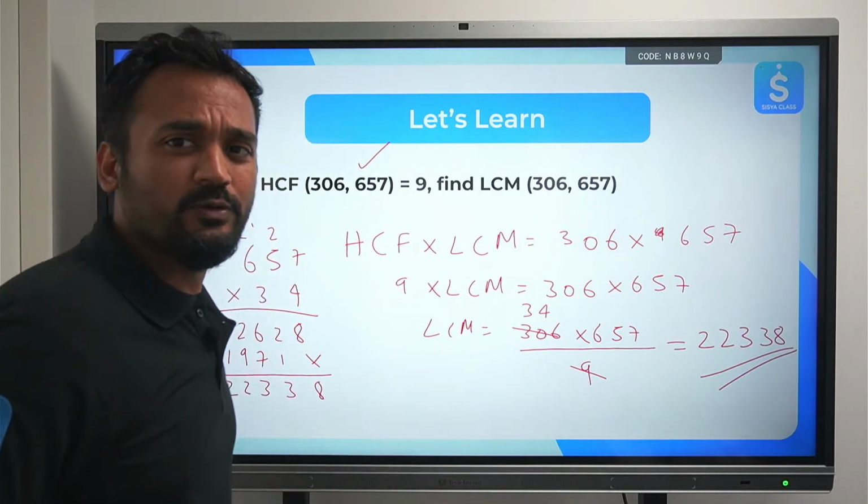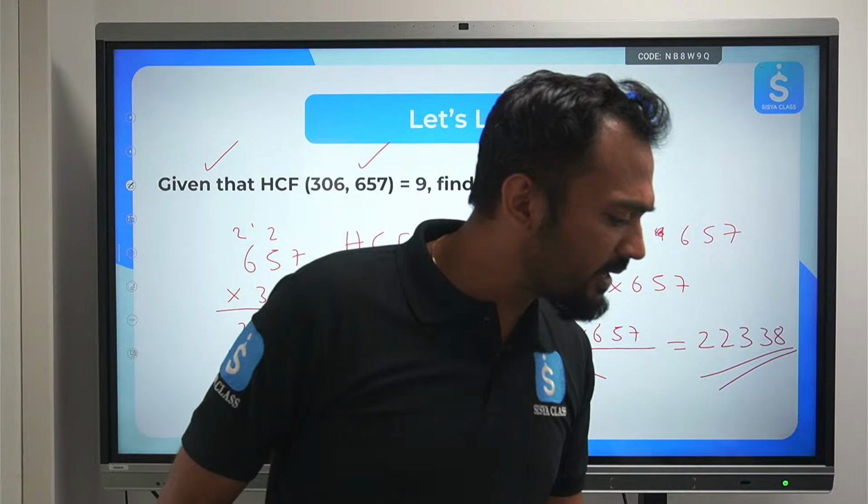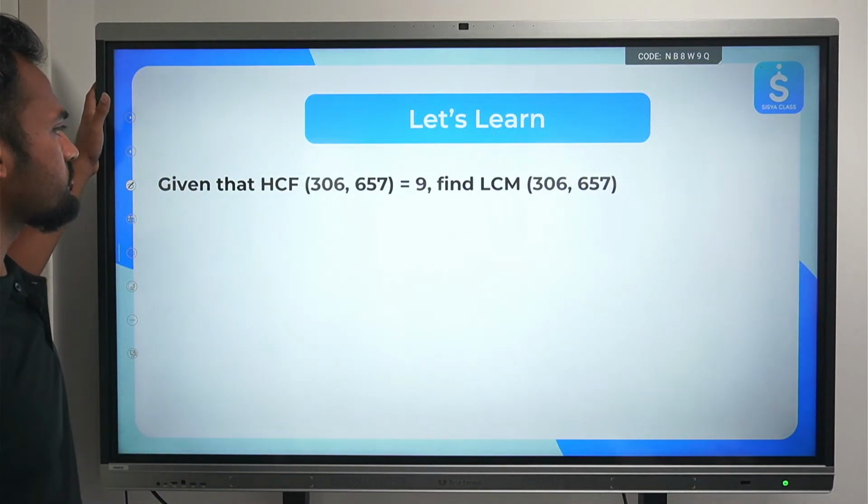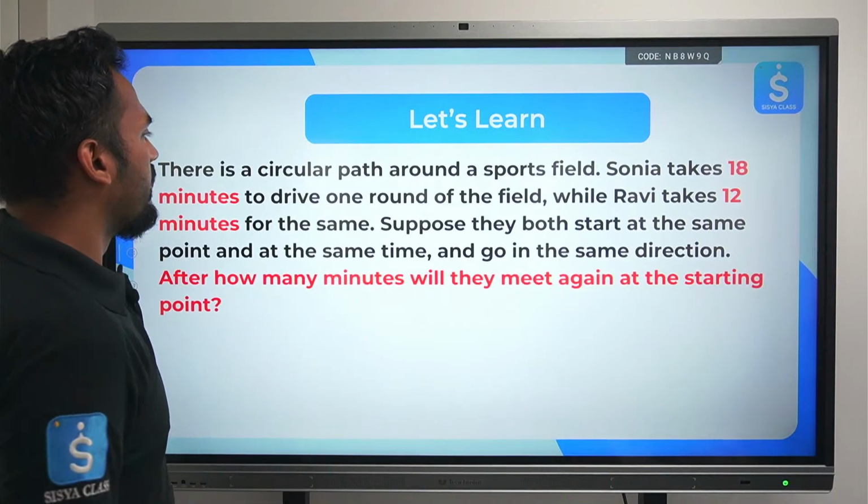Clear? Any doubts still here? Any doubts? Anyone? Please let me know in the chat box. Clear? Let's move ahead. So we have understood this. I hope this is clear.